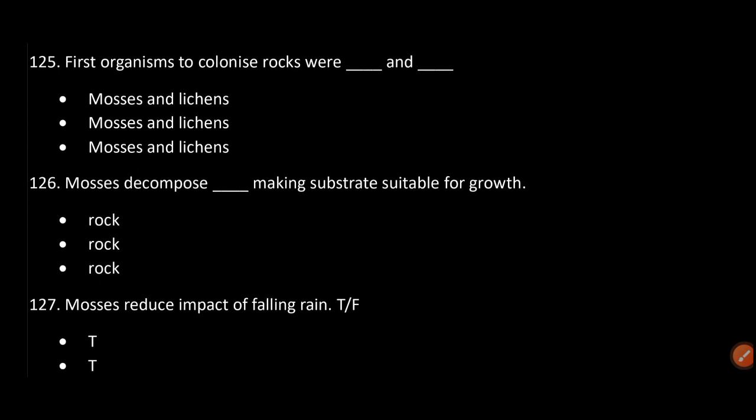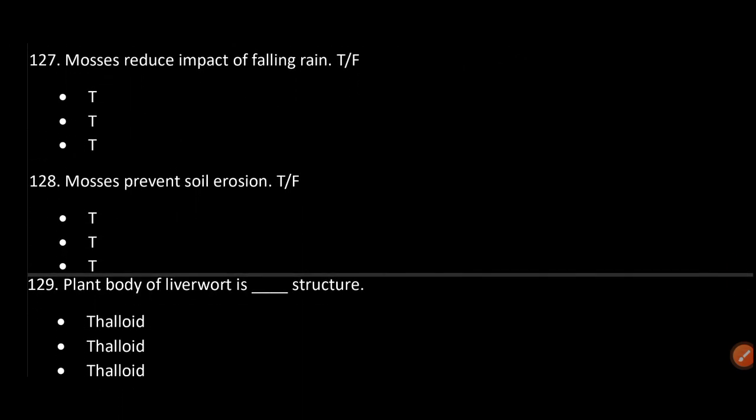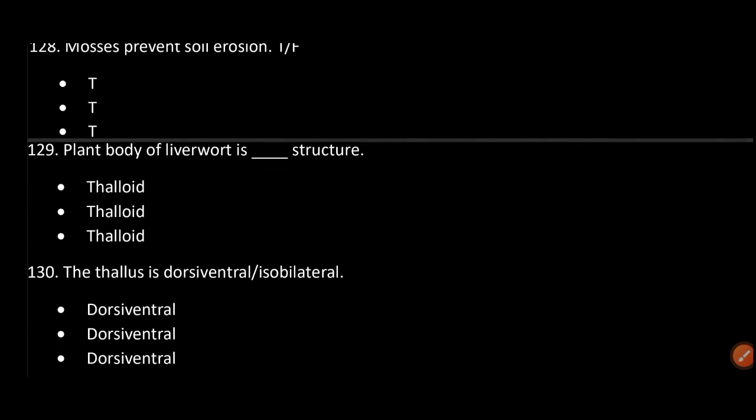Mosses decompose dash, making substrate suitable for growth. Rock. Mosses reduce the impact of falling rain. True. Mosses prevent soil erosion. True.